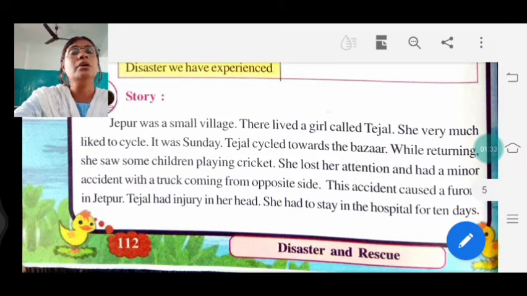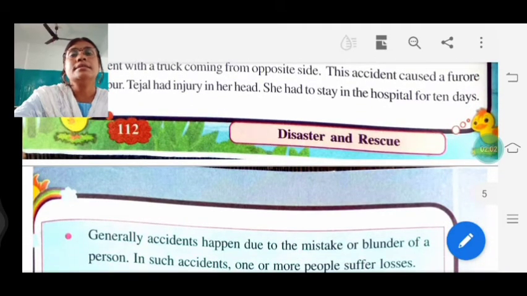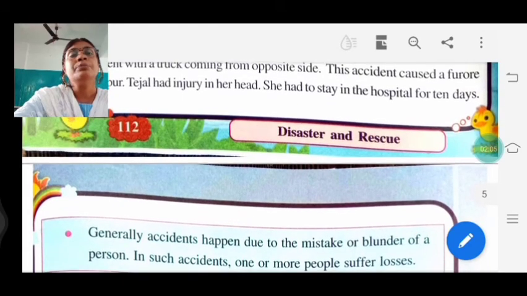In Jaipur, a girl named Tejal liked to cycle. So on Sunday, she was in the market. While she was cycling in the market and while returning from the market, she saw some children playing there, and she diverted her attention from the road to those children. So what happened? From the opposite side, one truck was coming, and there was an accident, and Tejal was injured and had to stay in the hospital for 10 days.